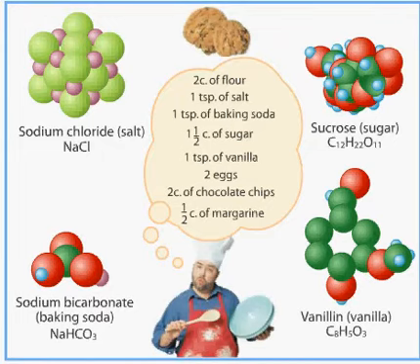Chemical. A chemical is any substance that has a definite composition. Common chemicals in your kitchen are sucrose, C12H22O11, sodium chloride, NaCl, salt, sodium bicarbonate, NaHCO3, baking soda, and vanillin, C8H5O3, which gives vanilla its flavor. These chemicals always have the same composition, which is represented by their formulas.